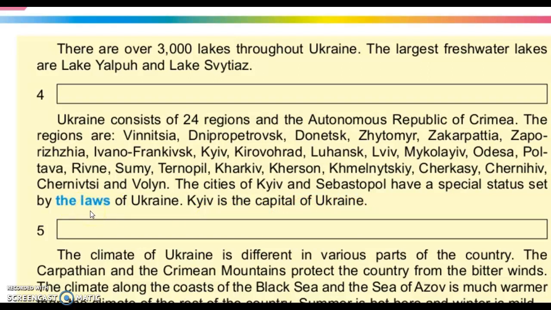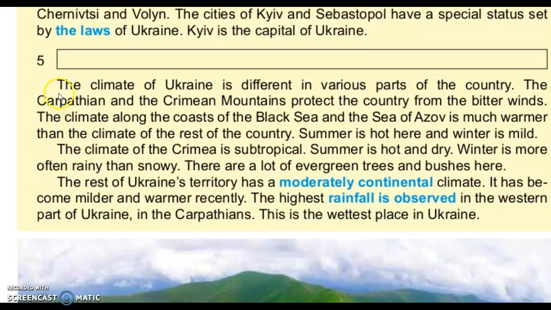Law – закон. To set by a law – встановлений законом. The climate of Ukraine is different in various parts of the country. The Carpathian and the Crimean mountains protect the country from the bitter winds. The climate along the coasts of the Black Sea and the Sea of Azov is much warmer than the climate of the rest of the country.